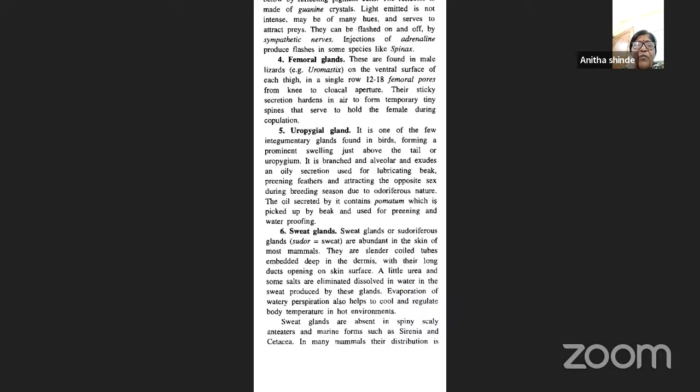Further, evaporation of the watery perspiration helps the animal to cool and regulate body temperature, especially in a hot environment. Sweat glands are absent in spiny anteaters and marine forms such as Sirenia and Cetacea.